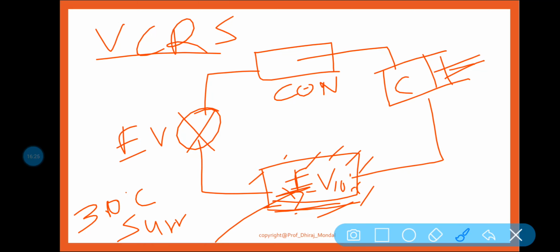Because of that gradient, the heat will be added into the evaporator, and in the evaporator let us consider ammonia. Ammonia is one kind of refrigerant. What is the function of refrigerant? It is used to produce a refrigeration effect by taking latent heat from the system, and that heat is released to the surrounding. Why have we taken this liquid refrigerant? Because the boiling point of liquid ammonia is minus 33.3 degrees centigrade.